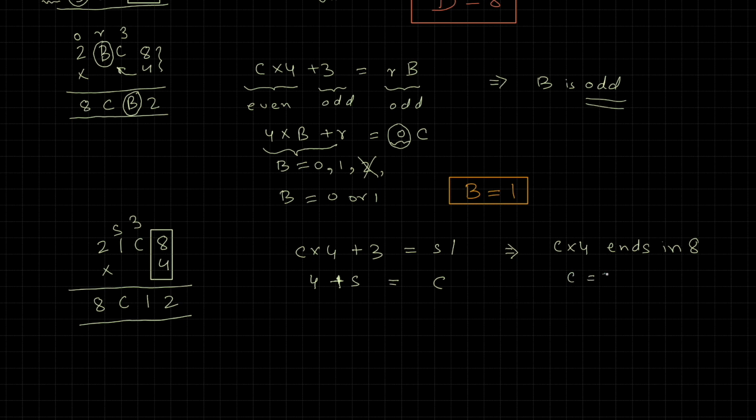One possibility is C is 2, but A is already 2, so this is not possible. The other possibility is C is 7. Let's see if that works out. 7 times 4 plus 3 will give us 28 plus 3 or 31. And that means S is 3. And 4 plus 3 would give us 7, which is what we started off with for C. So C being 7 works out. So we found the last digit. C is 7.